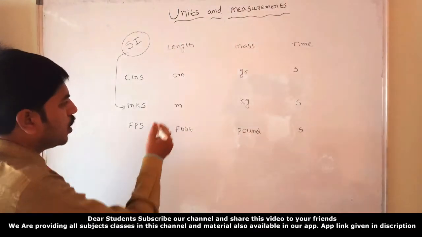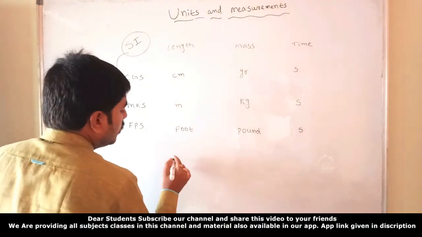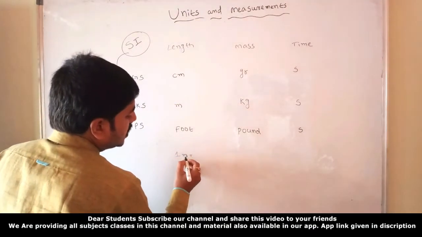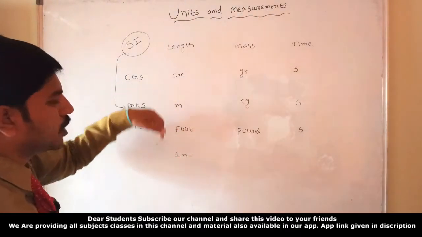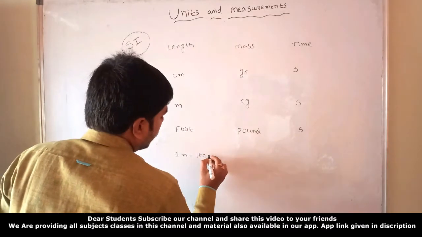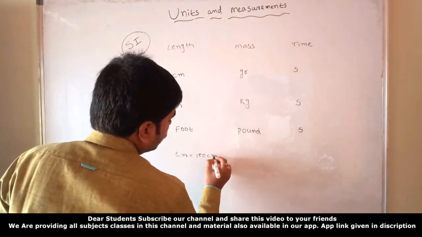So how will it change? 1 meter equals, our country people decided, now given as one value, 100 centimeters. Clear now, all of you?